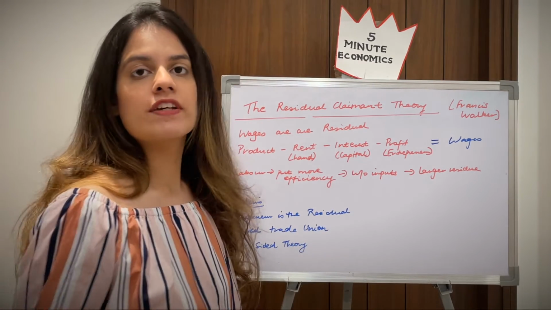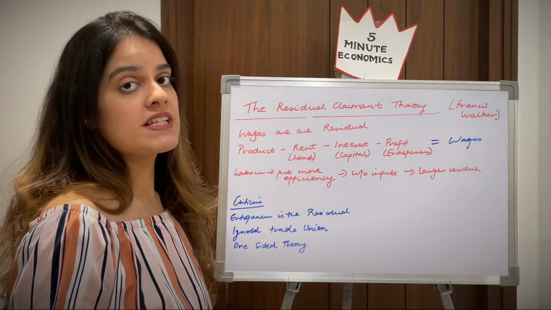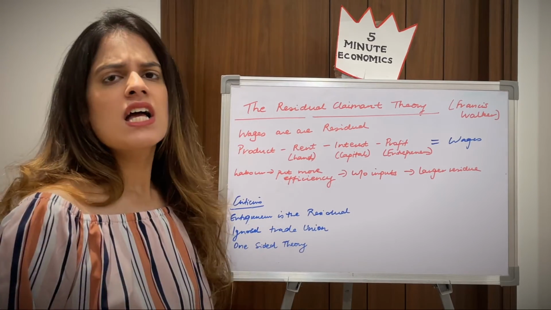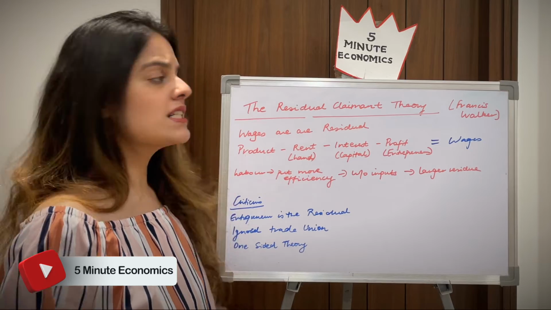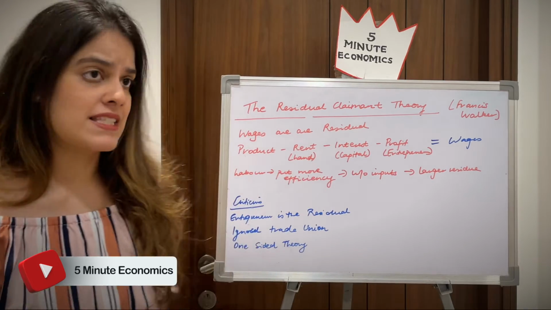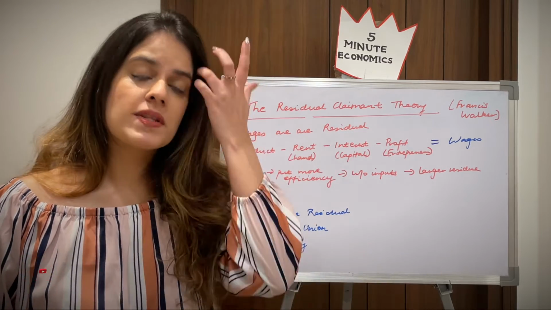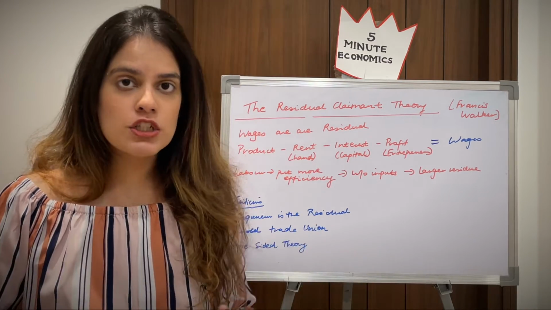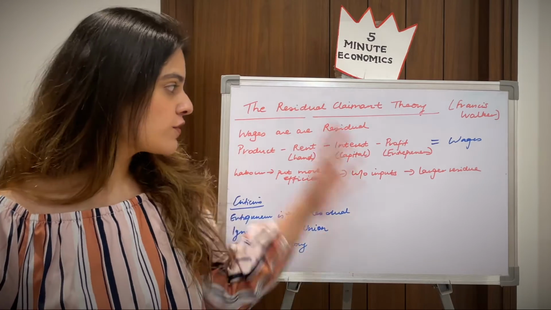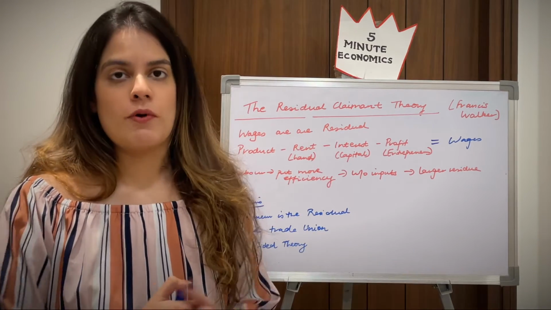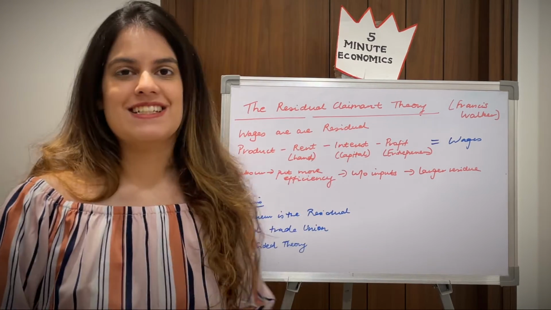Secondly, they also have ignored the trade union, which of course plays a very important role. And thirdly, guys, this is a one-sided theory. They are only seeing the demand side of the problem and not the supply side. However, this theory also had criticisms like the previous theories, but this theory was actually looked at as a brighter theory. It had few benefits, and because of this theory, wages were looked upon much more in detail.